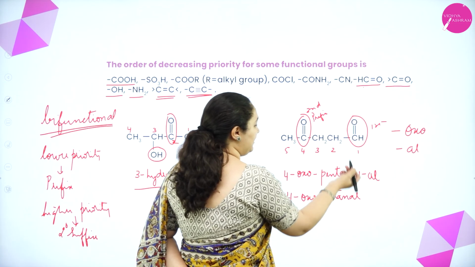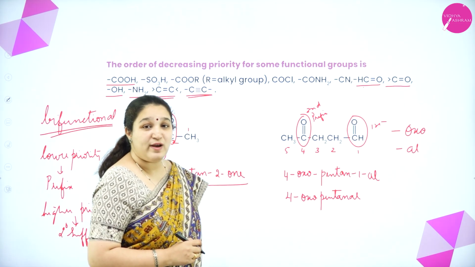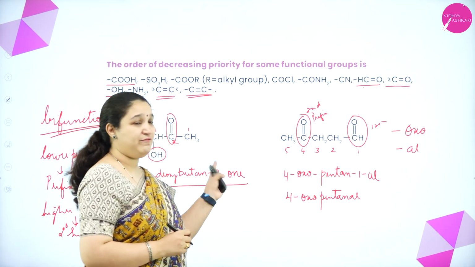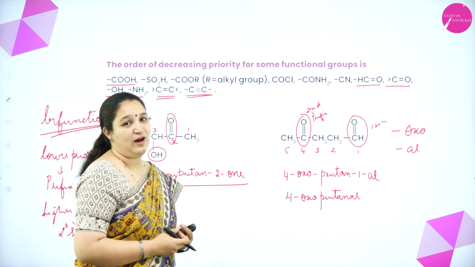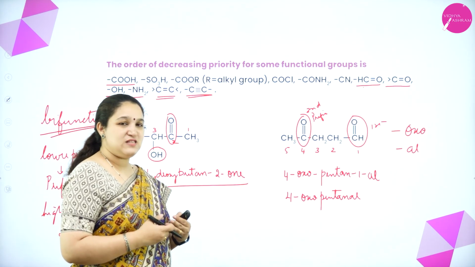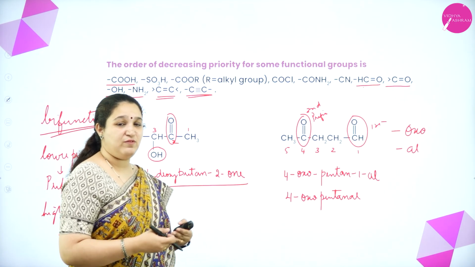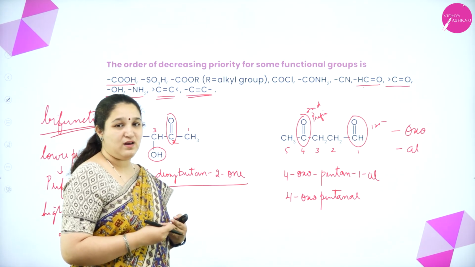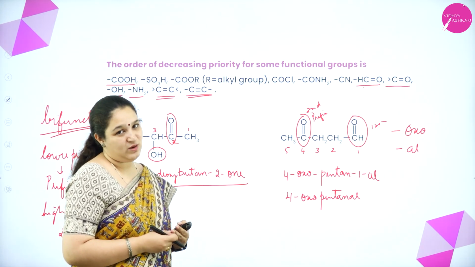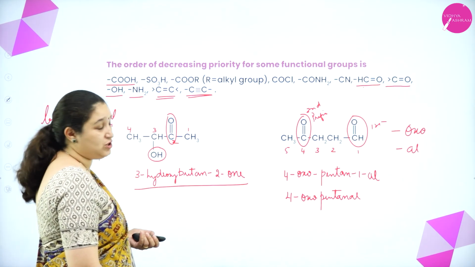When I am not writing any number, it is understood it is the first carbon atom. So I hope you have understood when there are bifunctional groups, how you have to name it. Okay. So more examples, as we are learning organic chemistry, it will come. That time I'll explain every IUPAC naming wherever it is required. Okay. So that's about the IUPAC name with the functional groups.